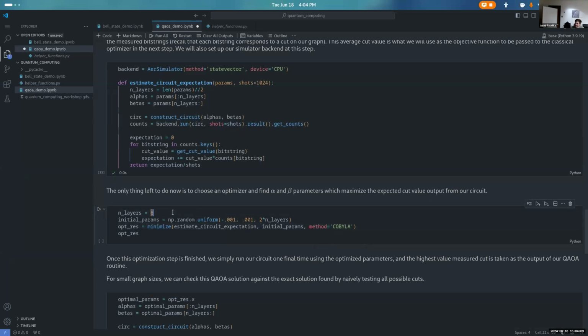We'll use 6 layers in this case, so 6 repetitions of our cost and mixer Hamiltonian circuits. Our initial params, we just choose to be small random numbers. And then this is just calling our scipy minimize function. So we imported this at the top. This is just scipy.optimize.minimize. So very basic minimize function. And the objective function is just this estimate circuit expectation that we defined up here. Initial params, just this vector of small random numbers.